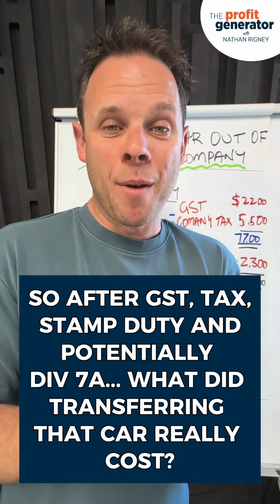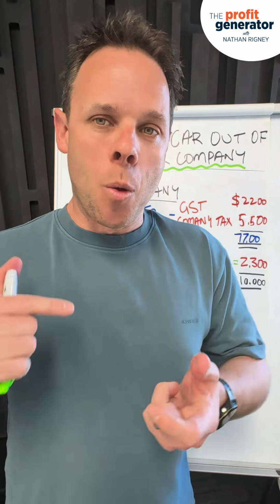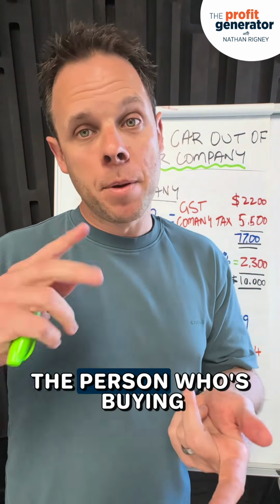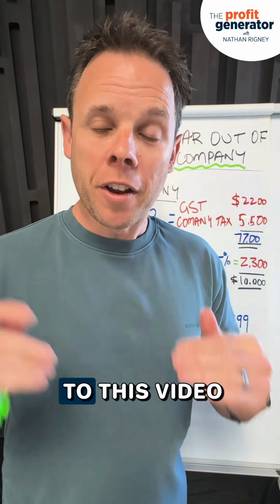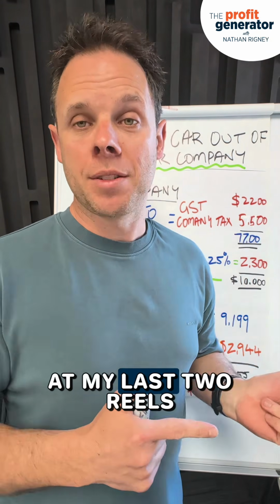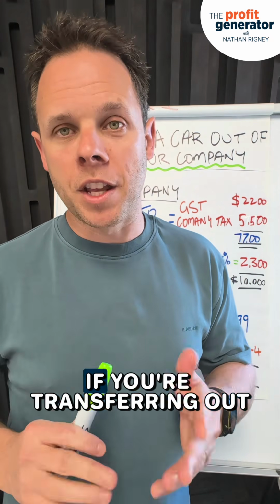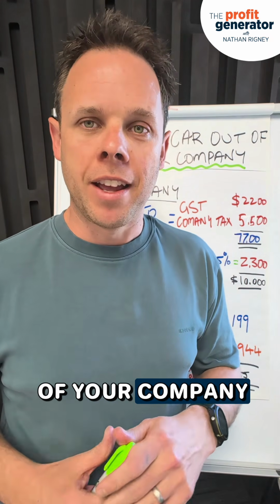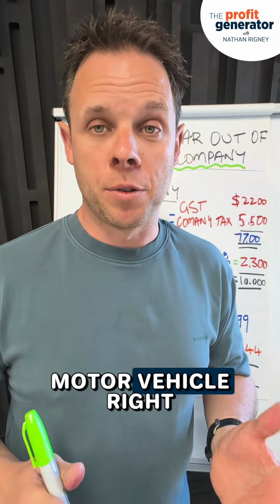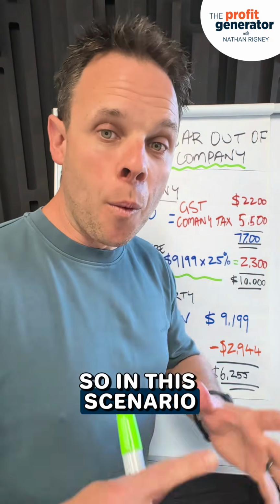Okay, so let's summarize in this video what it all looks like for the company and the person who's buying the car. If you're new to this video, go back and look at my last two reels where I've been explaining how it all works if you're transferring a motor vehicle out of your company to a related party. So in this scenario, what is the summary?